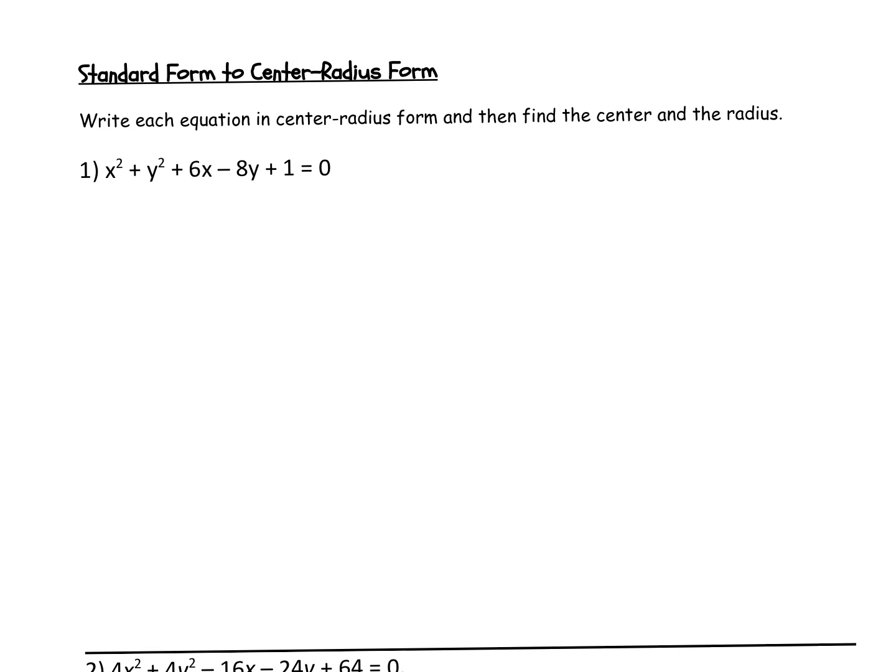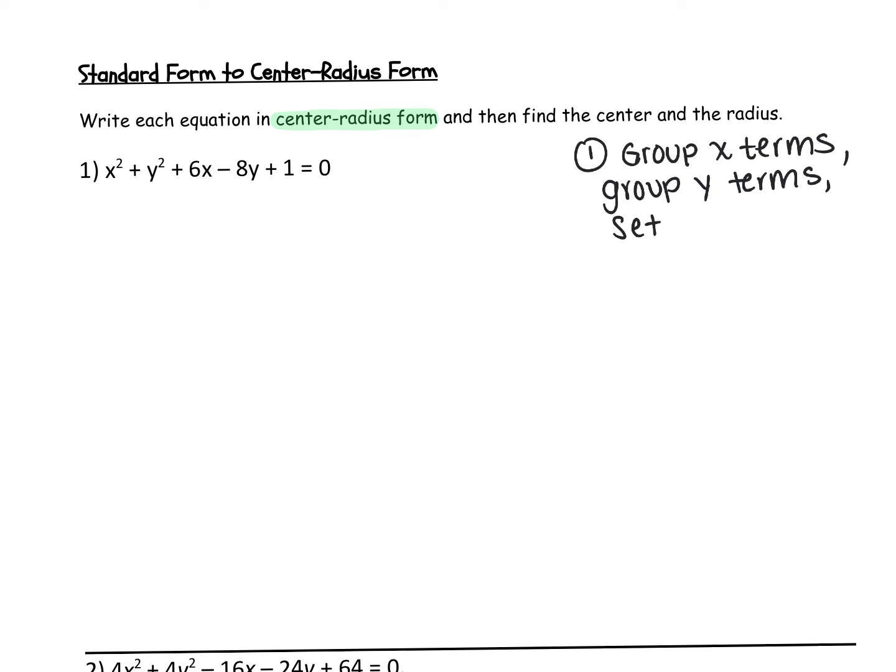So now, given the equation in standard form, can we go backwards to center radius form? In order to do this, we actually have to use a little bit of completing the square, which we've done previously. So let's write down some steps and then let's do it. The first step is going to be to group the x terms. Then we want to group the y terms. And we want to set it equal to the number or the constant.